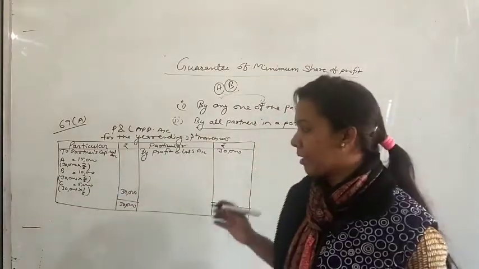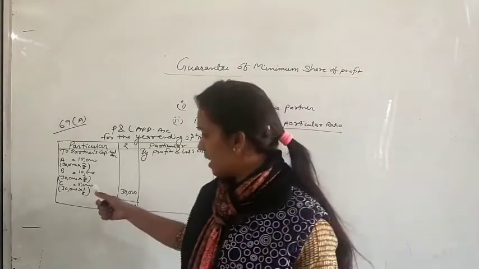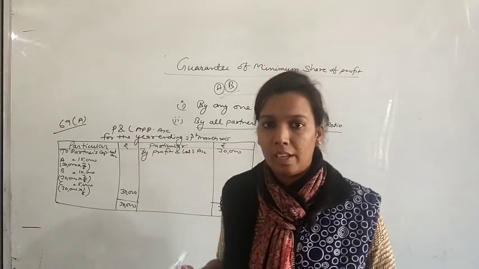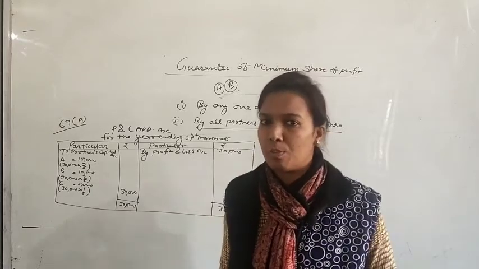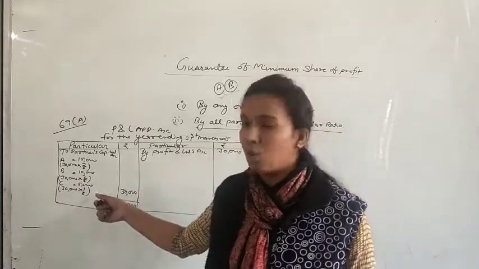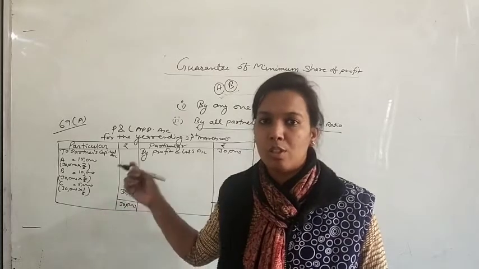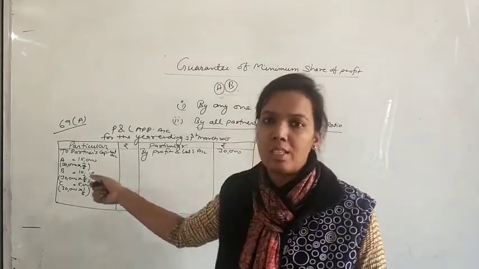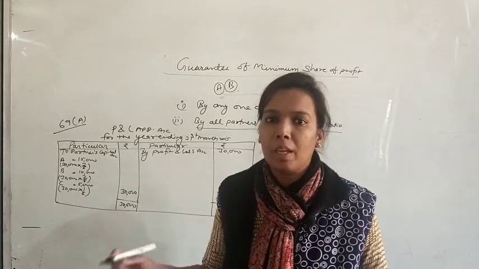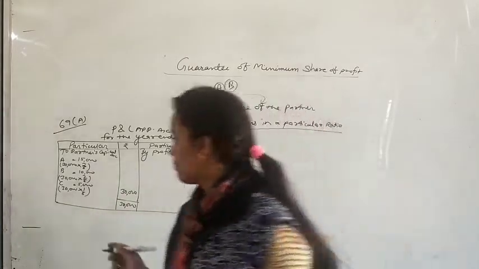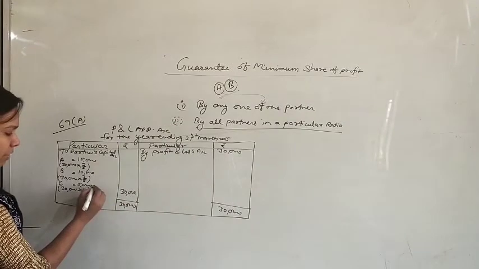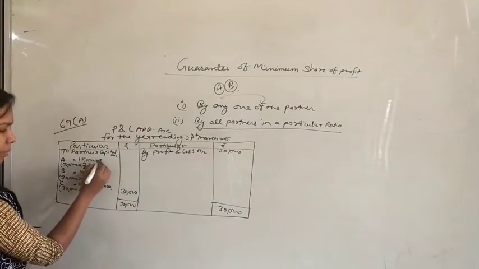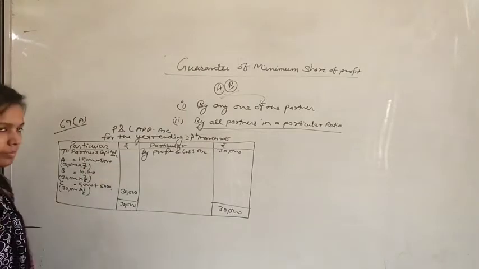But according to the question, C is guaranteed a minimum profit of 10,000 that he will get in any condition, but here he got only 5,000 rupees. So the deficiency of 5,000 rupees will be given by A, because A has guaranteed C that he will pay any deficiency. So that rest 5,000 we will add in C's profit and deduct from A's profit.